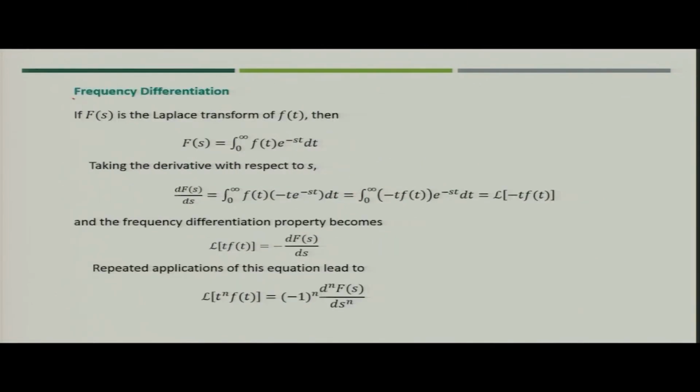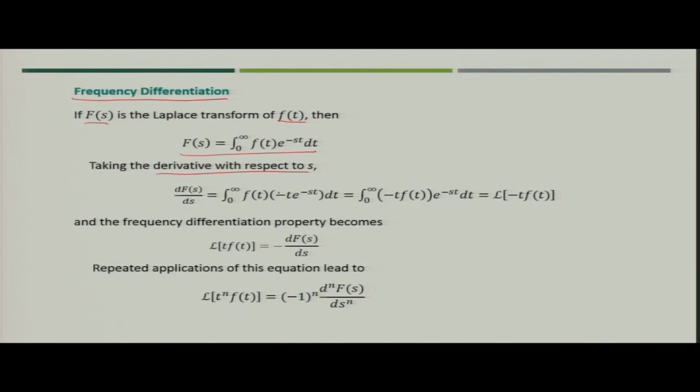Now, let us talk about the frequency differentiation. Now, if F(s) is the Laplace transform of f(t), then by its standard definition you can represent F(s) as nothing but the integral 0 to infinity f(t) e to the power minus st dt. Now, if you take the derivative of function F(s) with respect to s, what will you get?